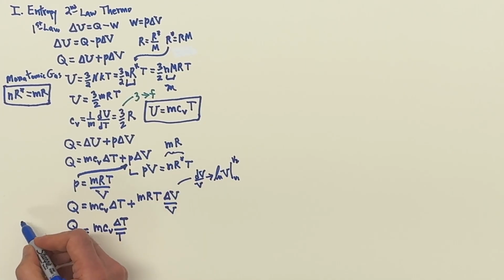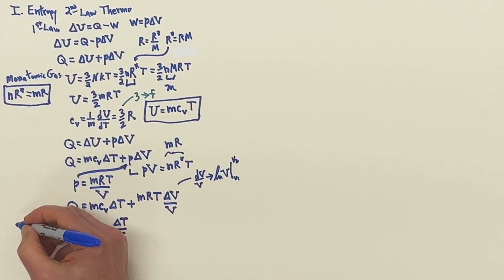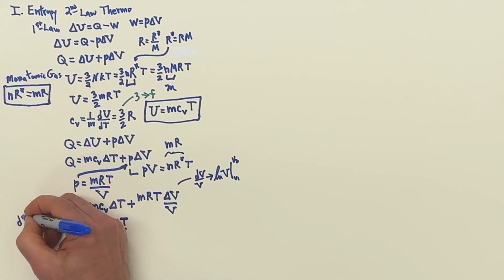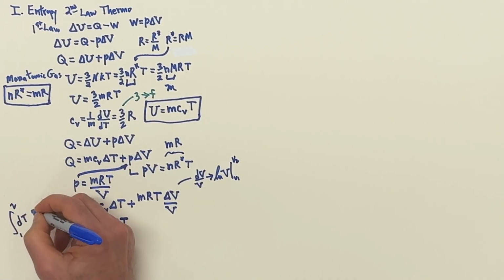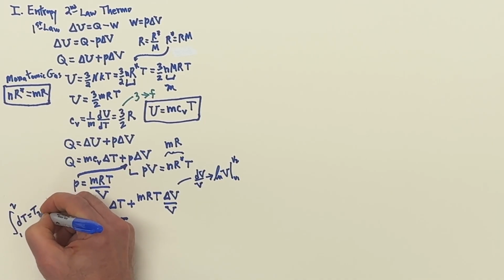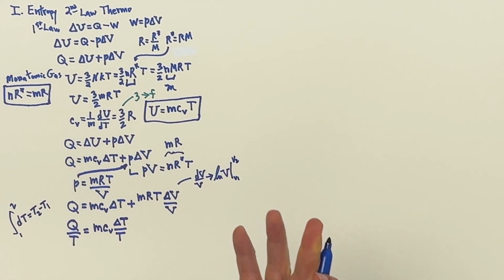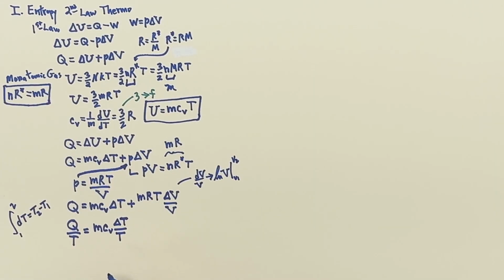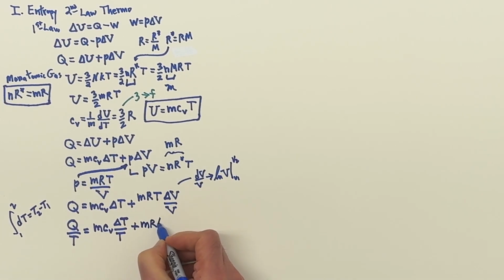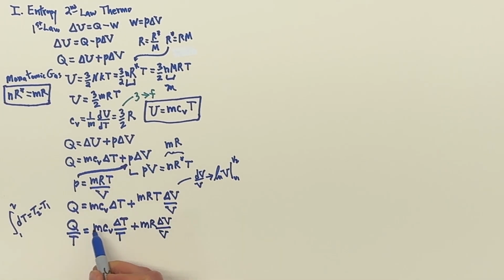Just like delta T is path independent, if I integrate dT from 1 to 2, I'm going to get the second temperature minus the first temperature. Path independent, doesn't matter which way I go. All right, so then I'll have over here mR delta V over V, and I have solved my problem.